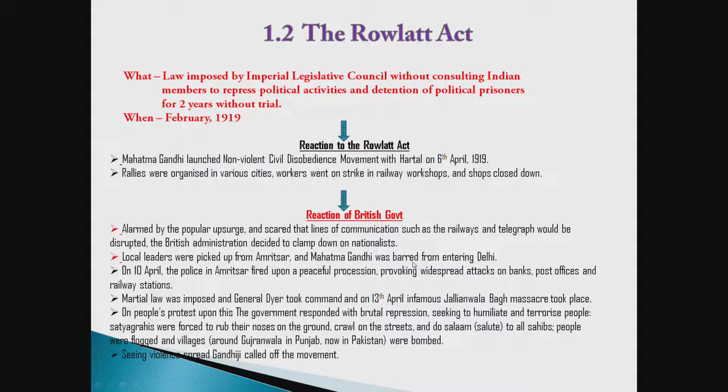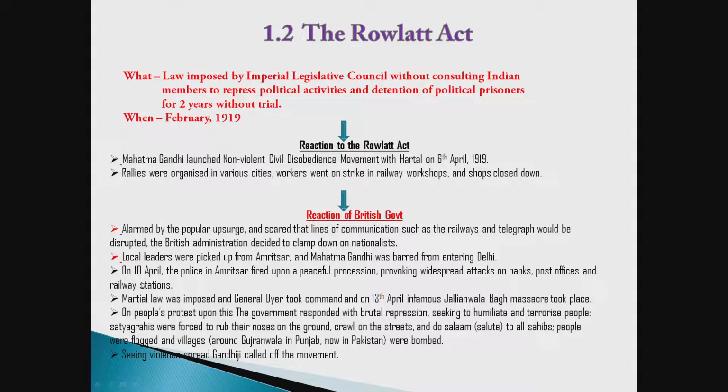First of all, they feared that if this popular upsurge goes on, then communications such as the railways and telegraph would be disrupted. The British administration decided to clamp down on nationalists, and that's why they picked up local leaders from Amritsar, and Mahatma Gandhi was barred from entering Delhi.